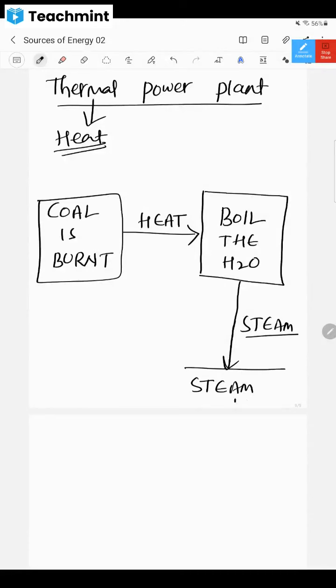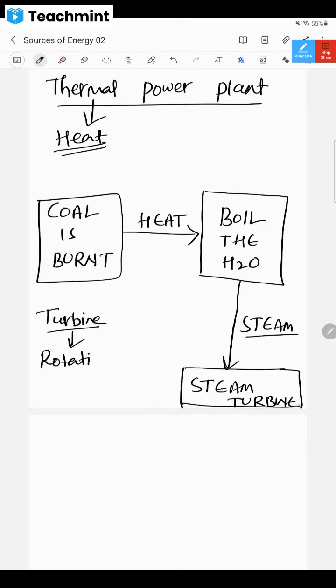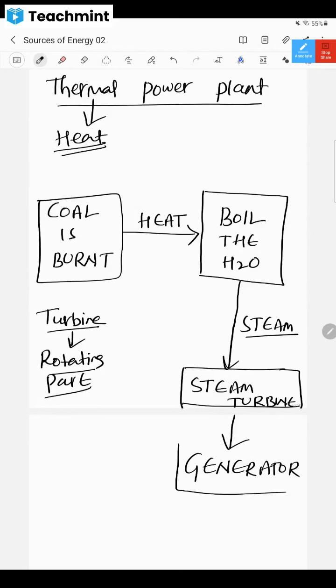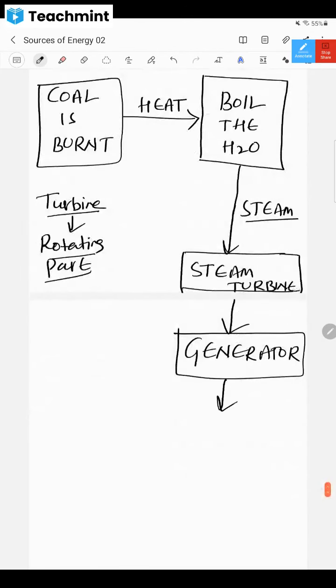Where is it passed? It is passed on to a steam turbine. A turbine is a rotating part, just like a fan. You must have heard about it. There are many types of turbines: steam turbine, water turbine, wind turbine. This steam turbine is linked with a generator, and this generator generates electricity. So we are going to get electricity. Are you getting my point, what I have explained to you right now?